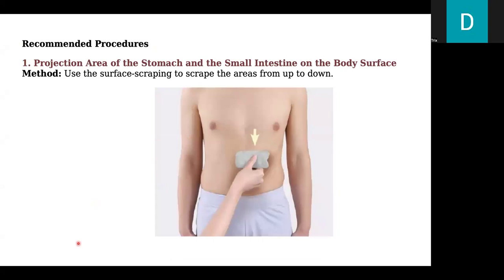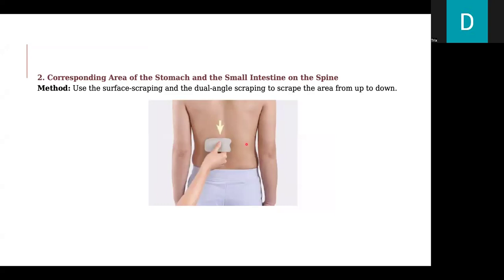Recommended procedures: projection area of the stomach and the small intestine on the body surface. We use surface scraping to scrape the areas from up to down. Next, the corresponding area of the stomach and the small intestine on the spine. We use surface scraping and dual angle scraping to scrape the area from up to down.